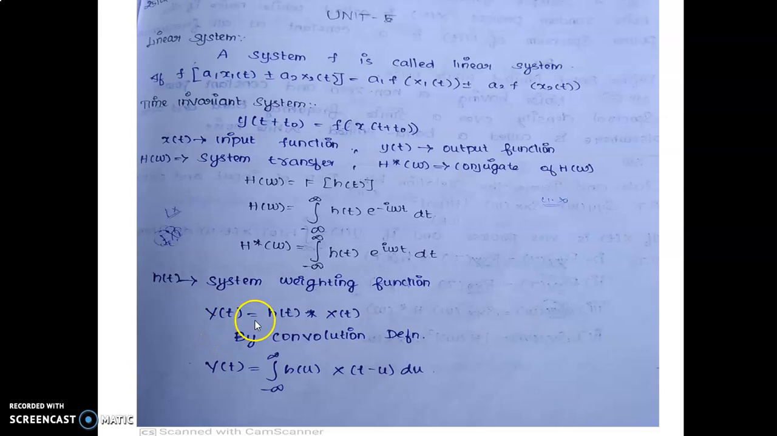Now y of t equals h of t convolution x of t, where the star means convolution. By the convolution definition, y of t equals the integral from minus infinity to plus infinity of h of u into x of t minus u into du. The t in the first function is changed to u, and in the second function x of t, the t is changed to t minus u into du. That is the convolution definition.